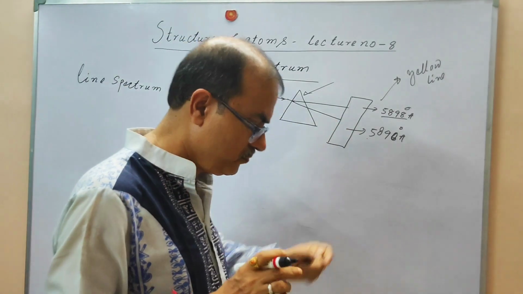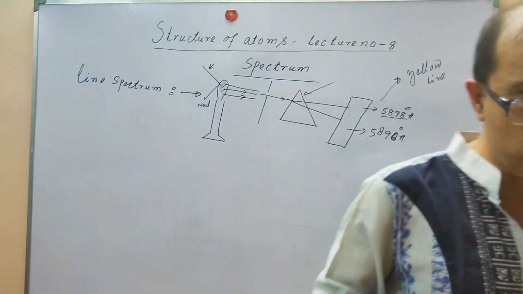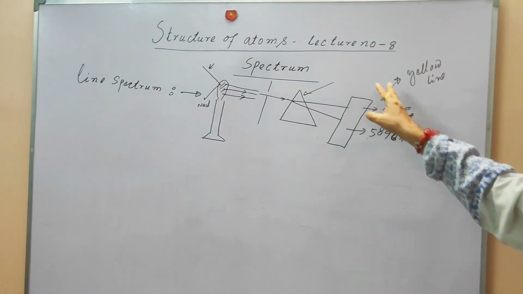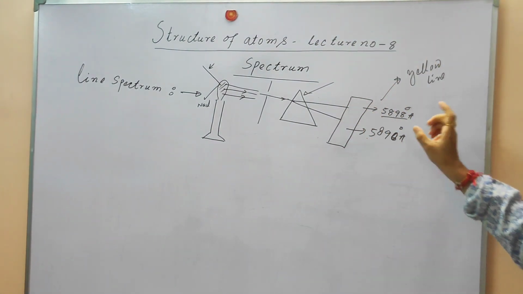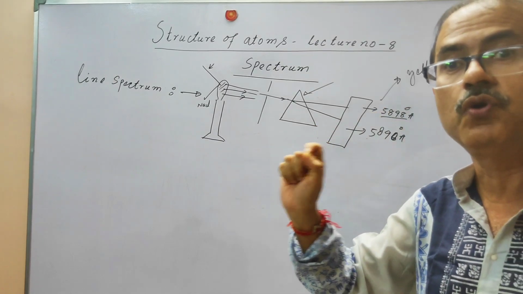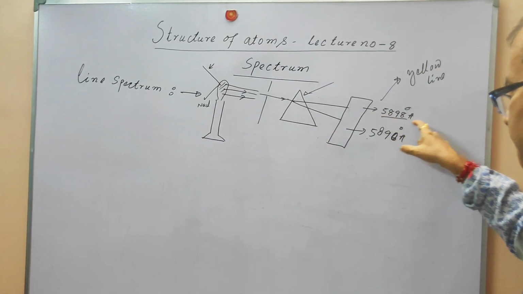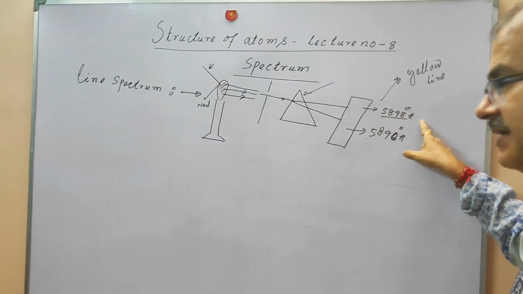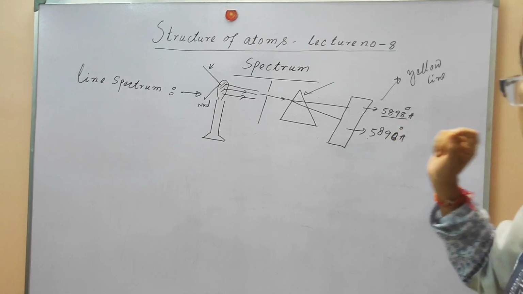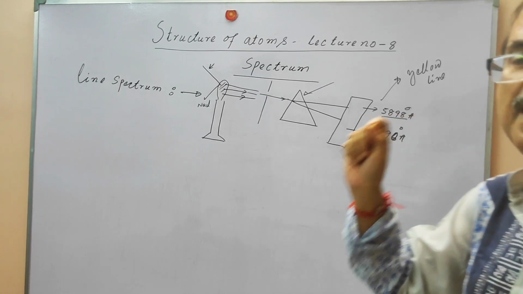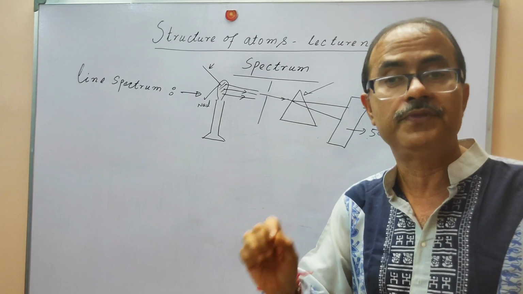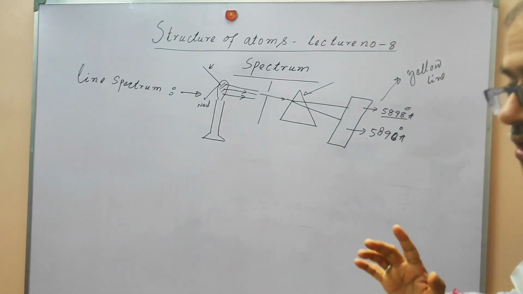On the photographic plate we will observe bright yellow lines having wavelengths of 5898 angstrom and 5890 angstrom, and these are the characteristics of the sodium element.